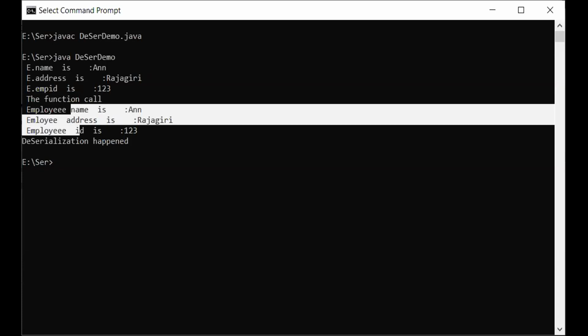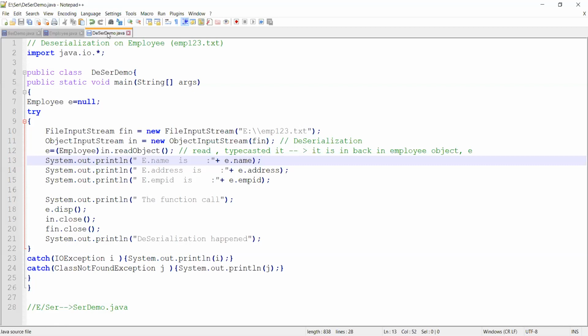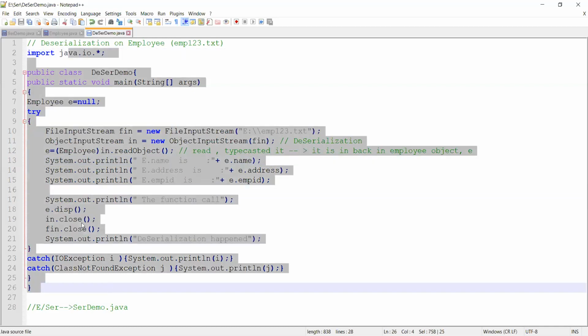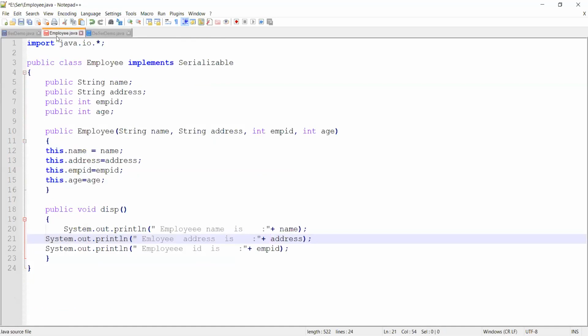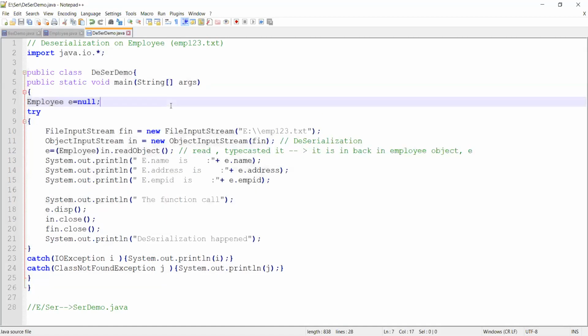I'll take my program back. Okay, look here, deserialization demo. I do not have, either in this program or in my employee, the values 1, 2, 3, 4, 5. I don't have anything. All that I have, the details, are stored in EMP123, which is serialized. Now what I've done is I've deserialized. Whatever I had, I have now deserialized it, and now I have outputted it.